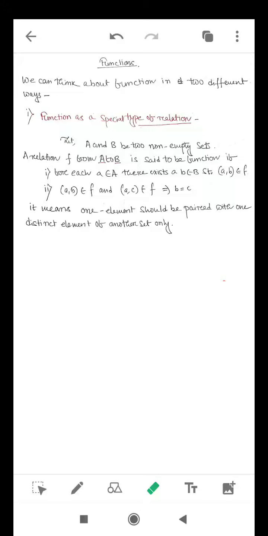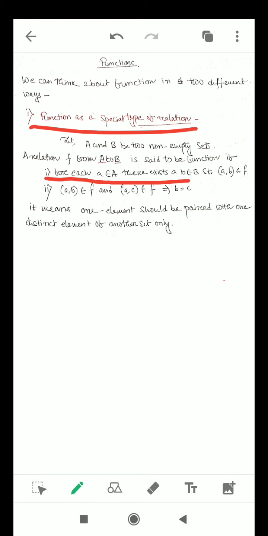A function is a special type of relation. We have two perspectives, two notions about function. First we will discuss the first notion. What is that? A function is a special type of relation. We have already learned about relation. So if f is a relation between A and B, two non-empty sets, then if it happens to be a function, it must obey two conditions.